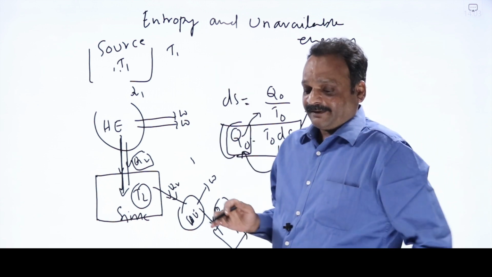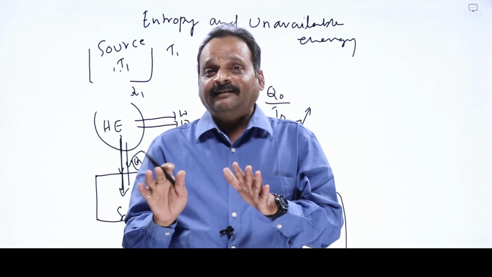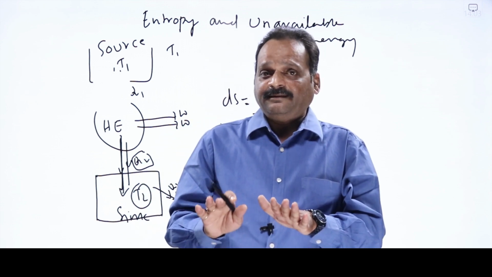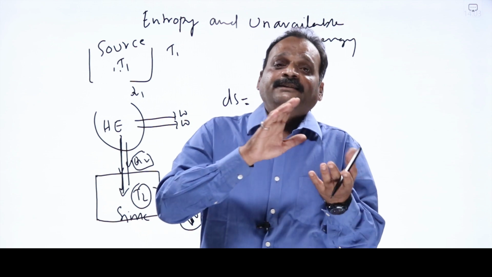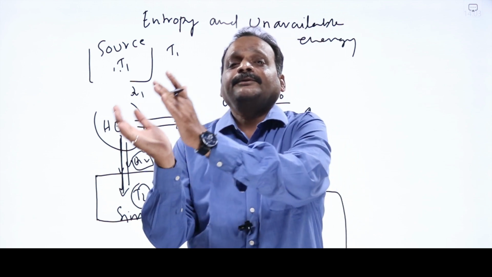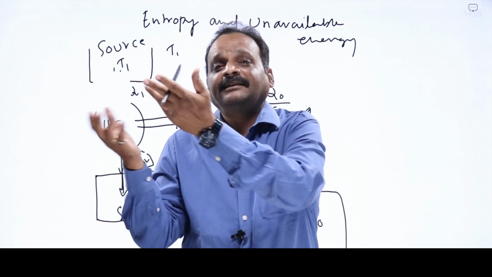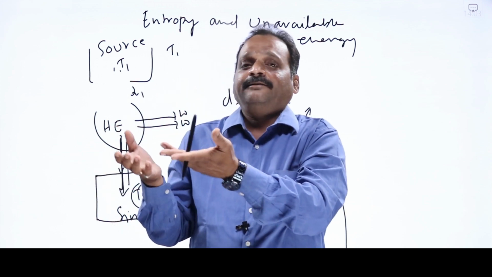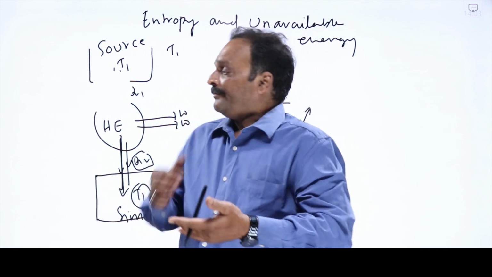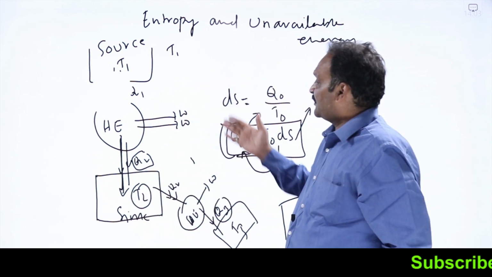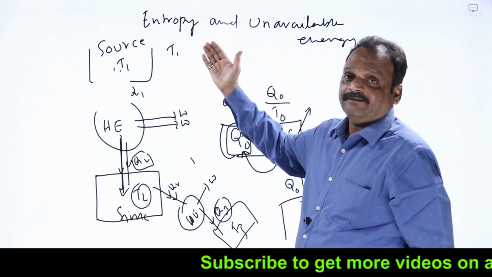So what is happening? Energy is not getting lost. The energy conservation principle is still applicable; remember that, it cannot be violated, no doubt. But energy is going from a useful form to a useless form, which cannot be converted into work. When I cannot convert it into work, heat remains as heat only. It will not go into other forms. So as entropy increases, unavailable energy in the universe increases.